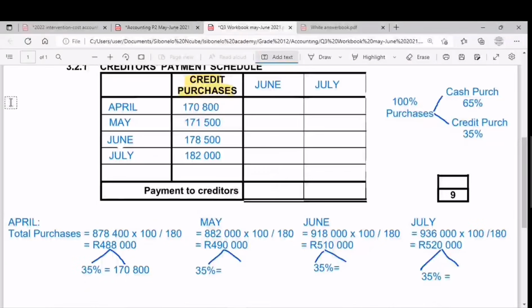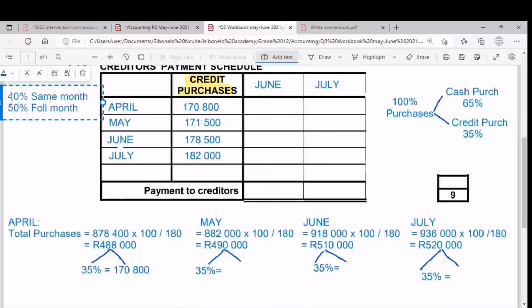So this is how we settle. 40% is settled in the same month as we bought on credit, and then 50% is settled the following month, and 10% is settled in the second month after the month of purchase. Okay, so now this is how we collect, guys.